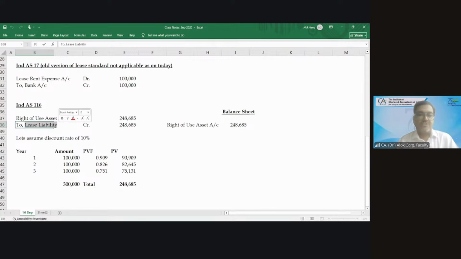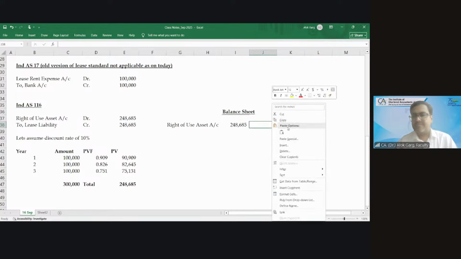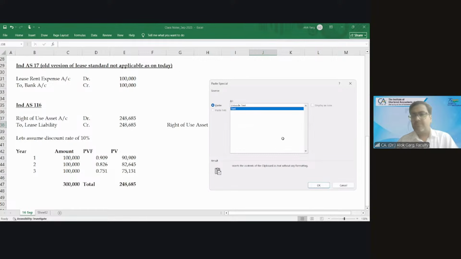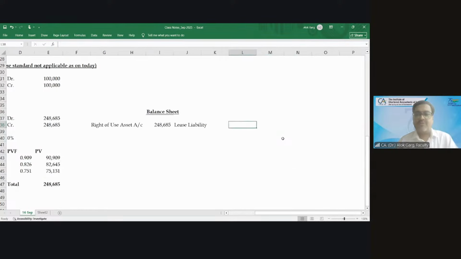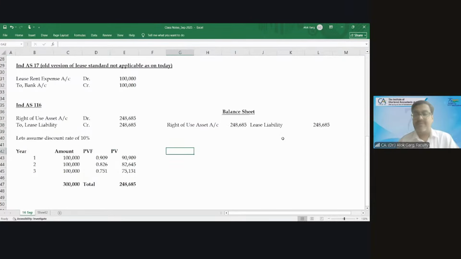Ayush, tell me how this asset will become zero. How will the asset become zero, Ayush? Help me here. Friends, this asset will be depreciated over the lease term.